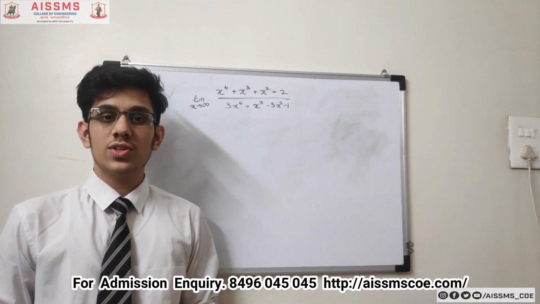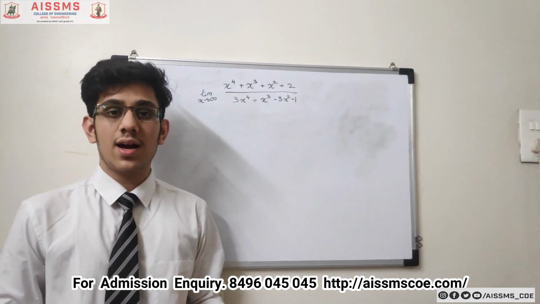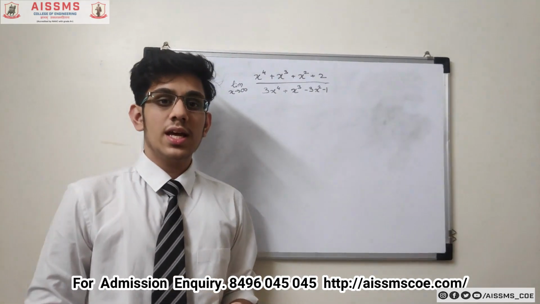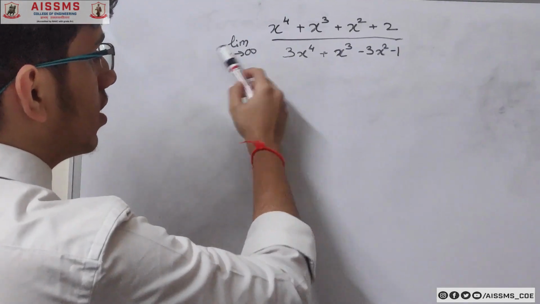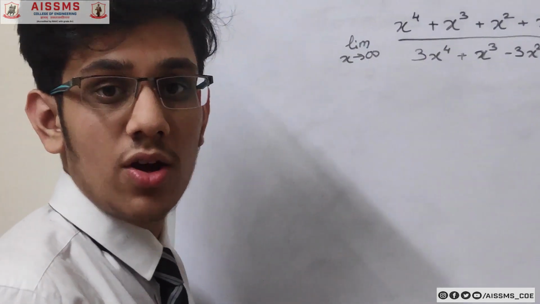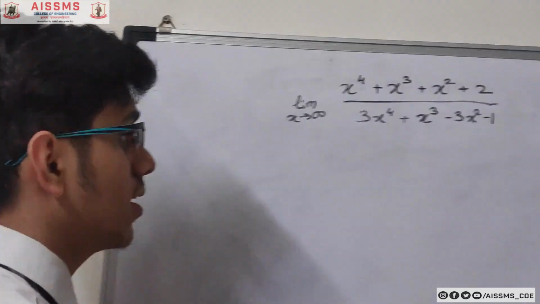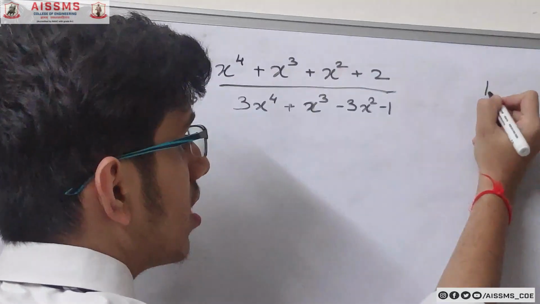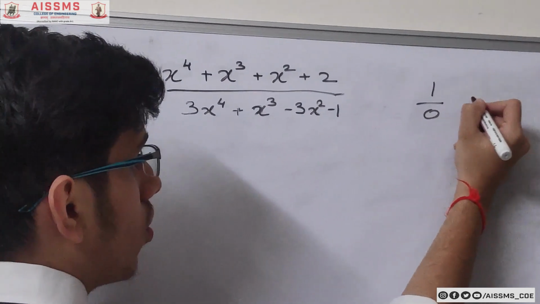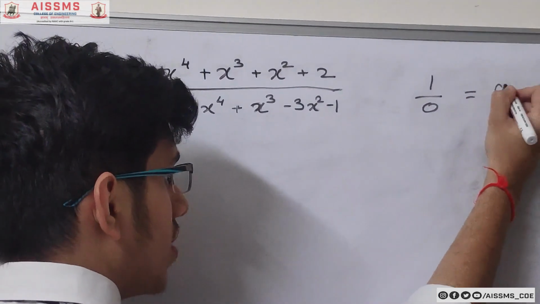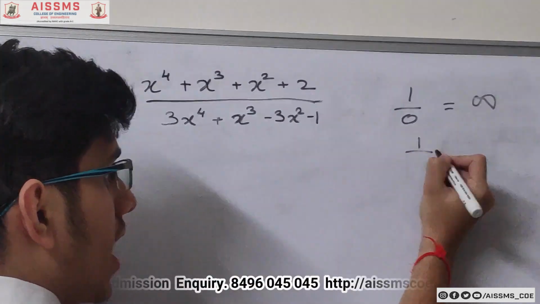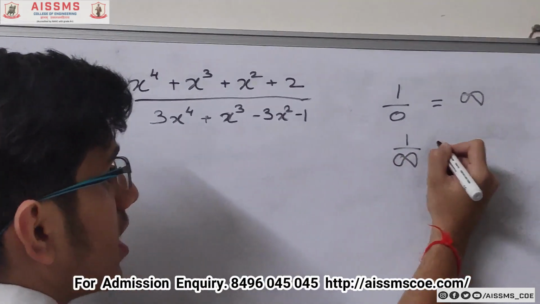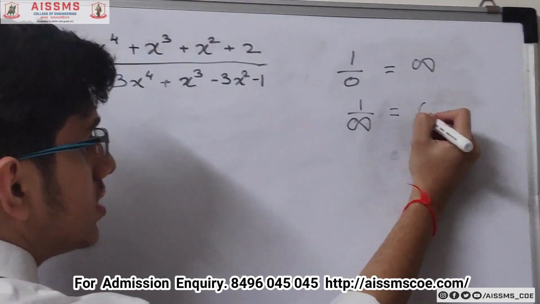Now I will take a sum which is very simple but is repeatedly asked in the CET paper. In this sum, the limit is x tends to infinity. First we need to understand what x tends to infinity means. When any number is divided by 0, it tends to infinity. Basically, this can also be written as anything divided by infinity is 0.